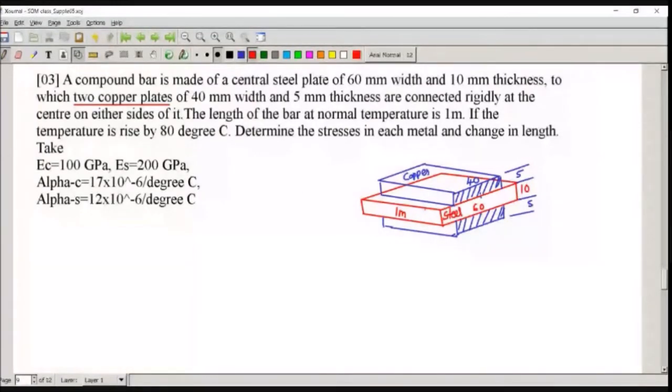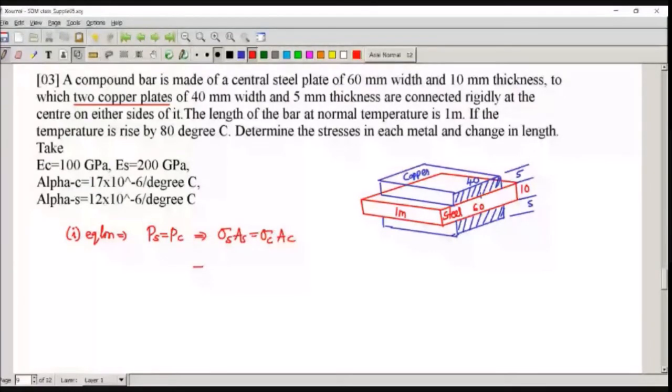We have to find out stresses in each metal and change in length. First and foremost is the equilibrium equation. It is same for parallel and series arrangement. Ps is equal to Pc, or sigma S A S is equal to sigma C A C.